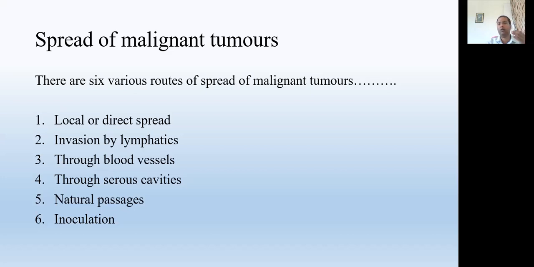Just like a tumor from the breast can move through the serous cavity into the pleural cavity and develop cancer in the lungs.